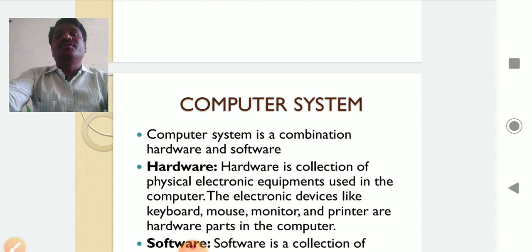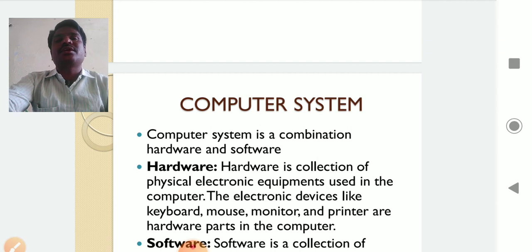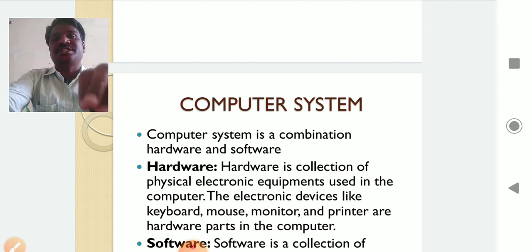All of you know hardware. Whatever physical equipment that can be seen in the computer system is called hardware. For example, whenever you sit in front of the computer, one screen will appear, that is a monitor, and one typing pad, that is a keyboard, and one mouse. These are all physical equipment. These physical equipments are called hardware.